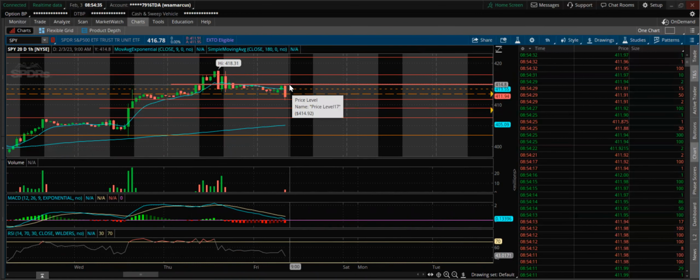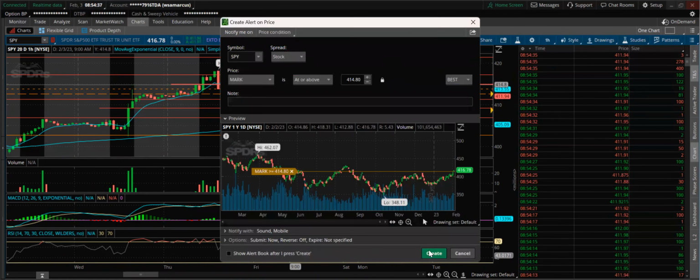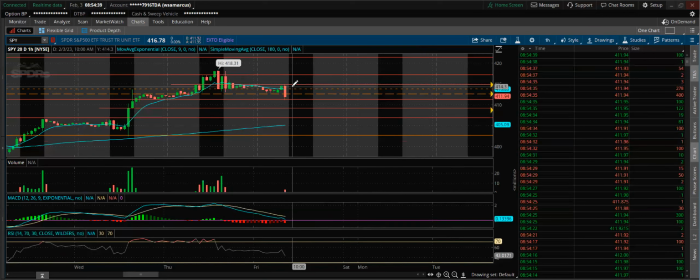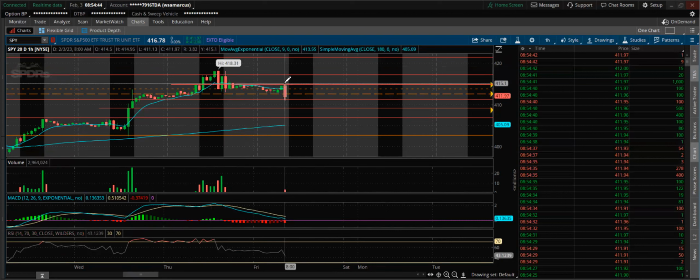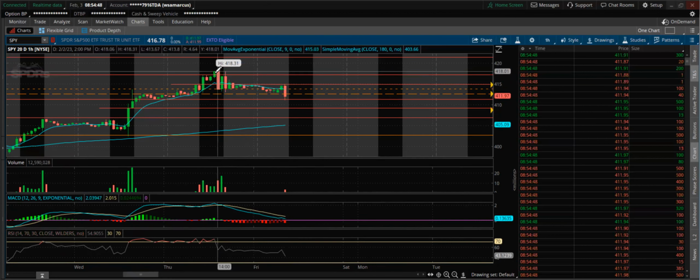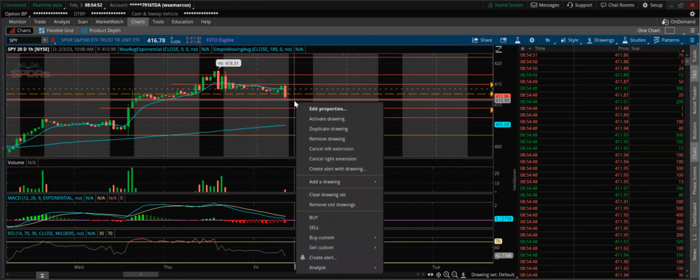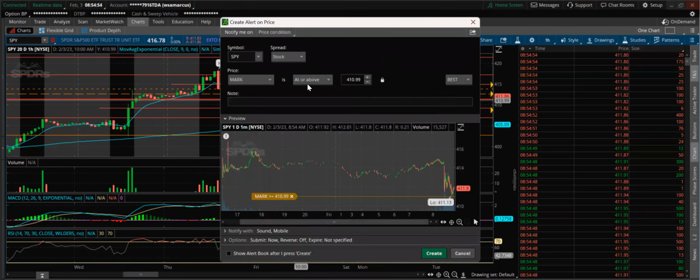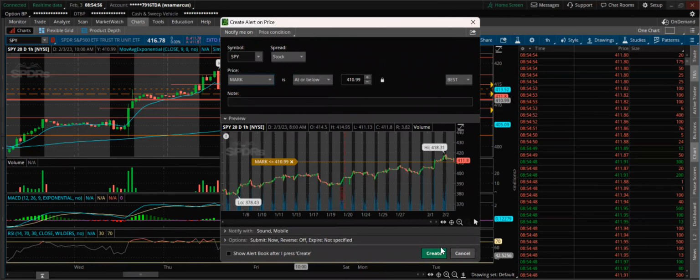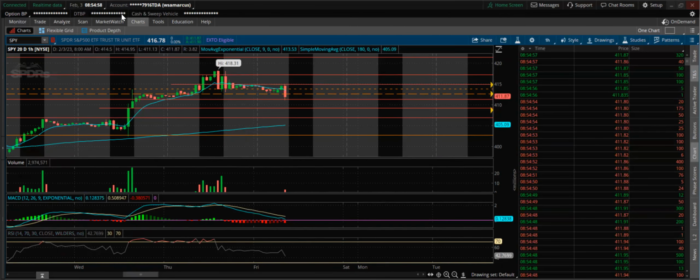And to the upside, you want to watch for a break of 414, which is going to be the break of both 20-day and 180-day trend lines. And then we could basically go from like 415 towards 417, maybe even retest yesterday's high. So watch out for these key levels. Watch out for both these charts. Make sure you guys use a stop loss. Make sure you guys practice safety, practice your risk management.